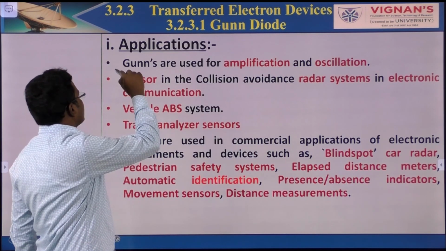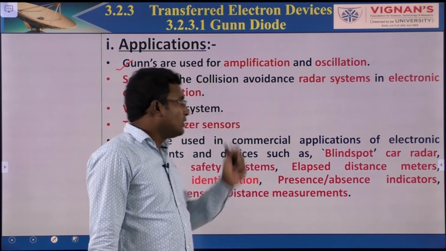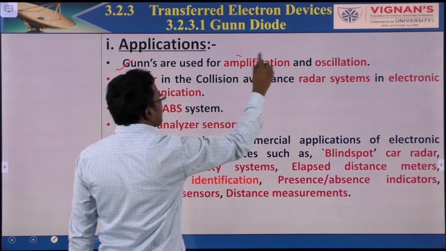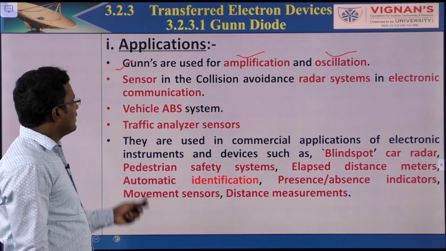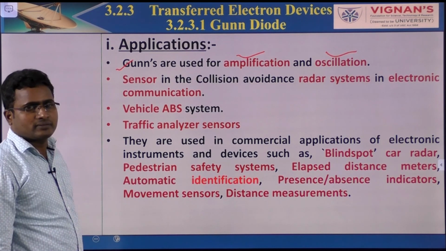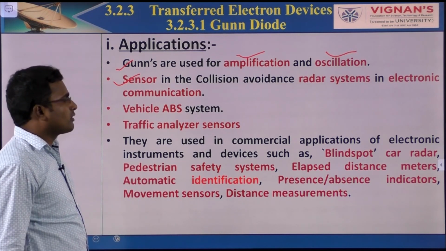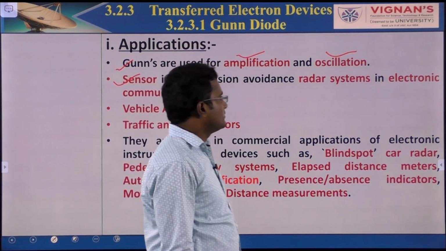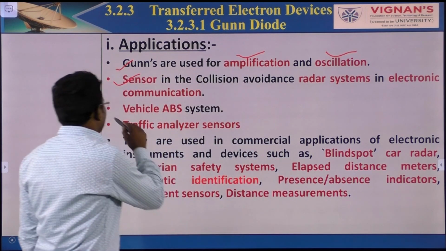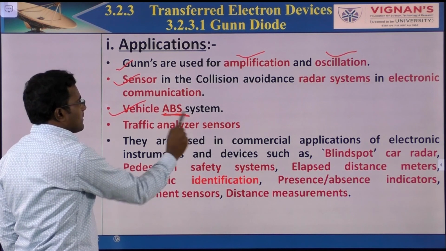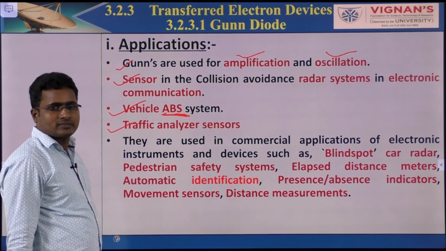Coming to applications, there are many applications where we use a Gunn oscillator. For amplification and oscillation purposes, wherever microwave oscillations and microwave amplification are required, we use the Gunn oscillator, the Gunn diode. It is also used in sensors, in collision avoidance for radar systems, vehicle automatic brake systems, and traffic analyzer sensors.